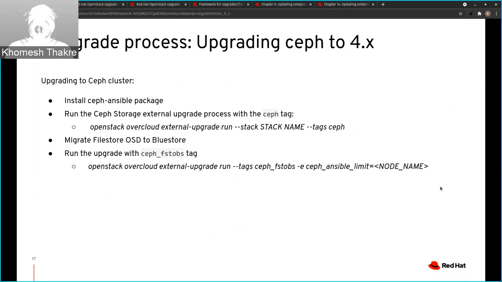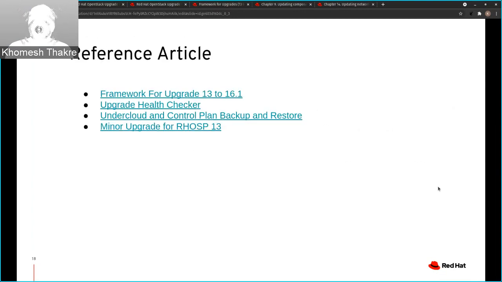Once this is done, we are almost done with the upgrade process. These are the reference articles. The first one is the standard upgrade doc. This doc is very elaborate and tries to consider all the use cases you have. Then we have the upgrade health checker, which I think Parag has explained very well.